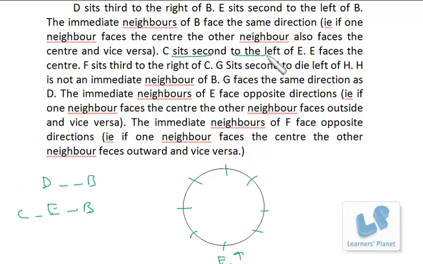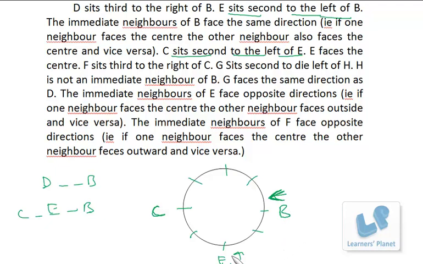Now C sits second to the left of E. We know that E is facing the center, that means his left is this way, so C must be over here. Now if C is here, then B must be over here, because there is a gap of one person between E and B and between E and C. Now see this sentence, E sits second to the left of B. If this is the left side of B, that means B is facing inside, isn't it?